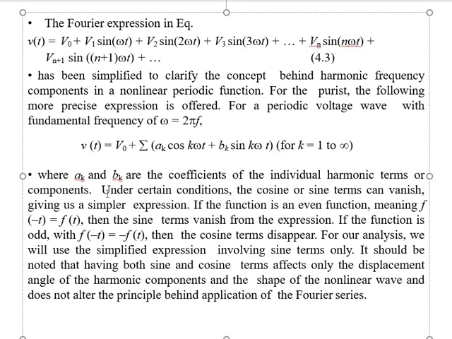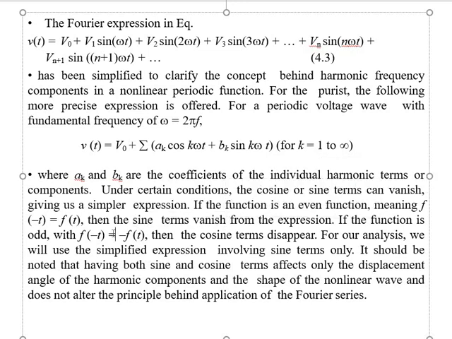If the function is an even function, meaning f of minus t is equal to f of t, then the sine terms vanish from the expression. And if the function is odd, with f of minus t equal to minus f of t, then the cosine terms disappear.